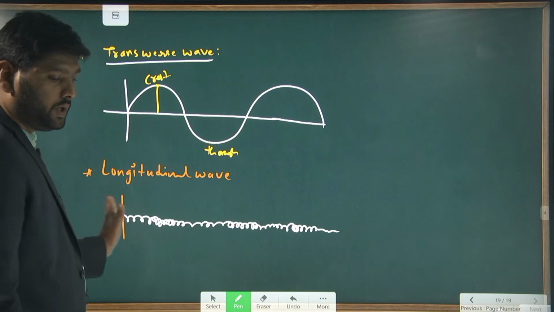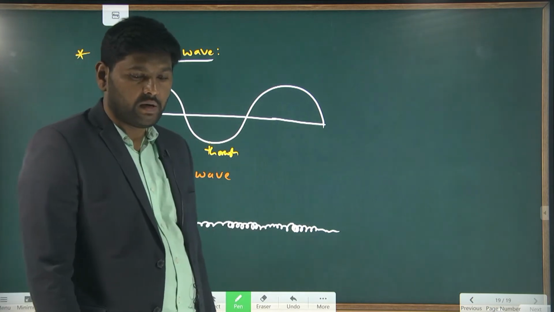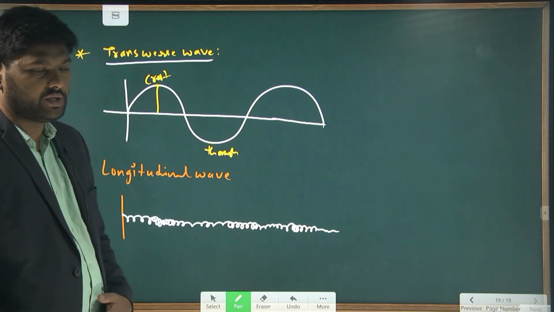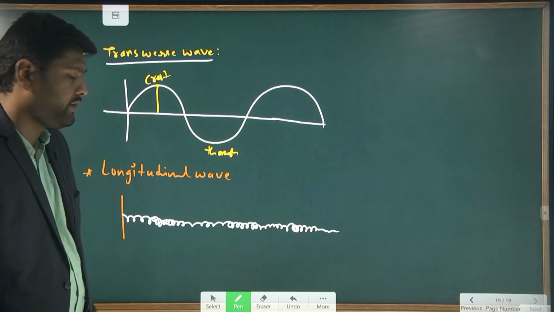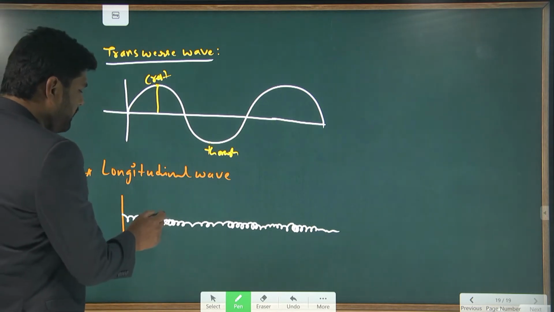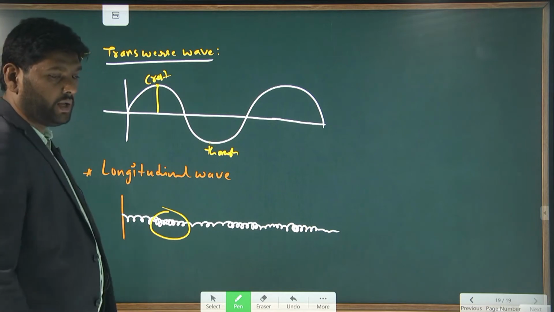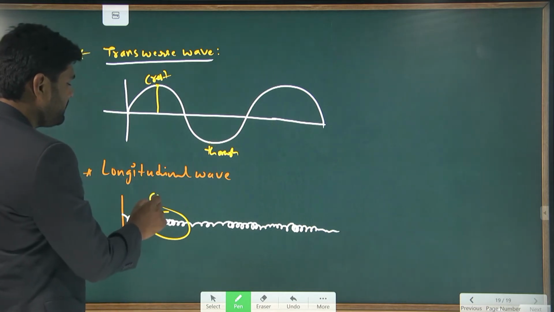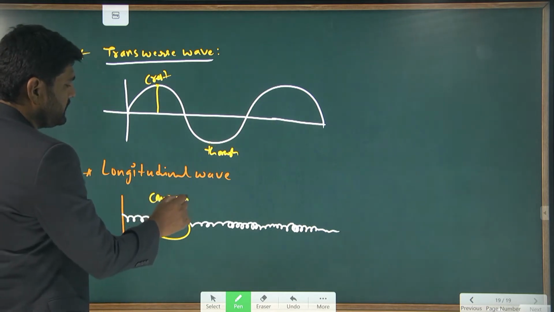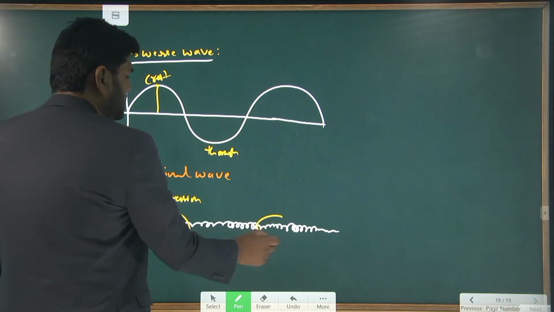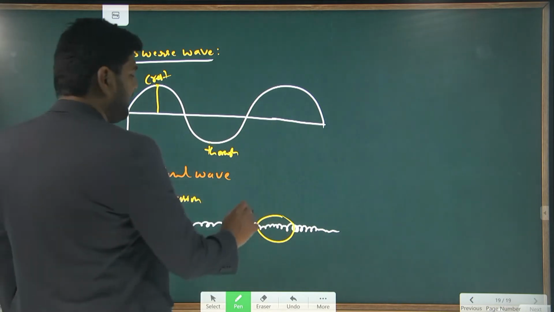The longitudinal wave travels in the medium in the form of compression and rarefaction. Look here, where it is more dense, that is called compression, and where it is less dense is known as rarefaction.